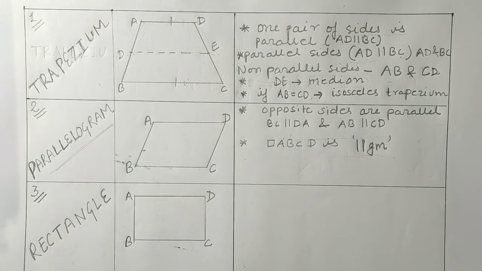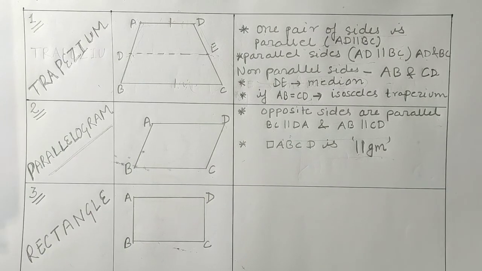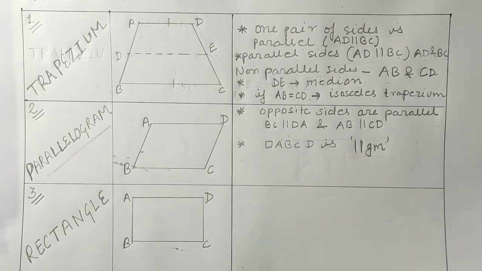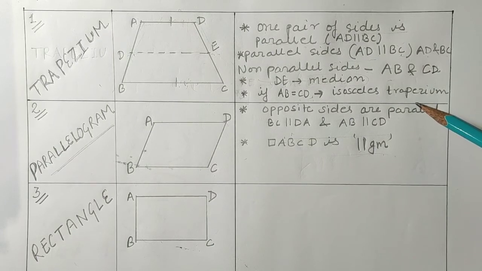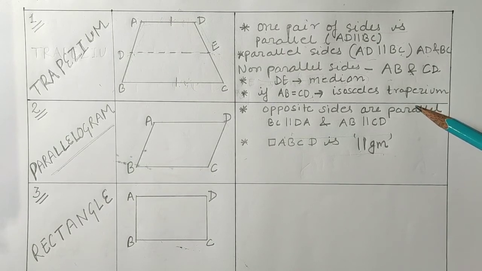What is a rectangle? So students, this shape we are studying from our childhood, that what is a rectangle. So in the rectangle, see why we have started from trapezium, because trapezium is the most basic structure of quadrilateral, and if we change something in trapezium, that will be parallelogram. If we change something in parallelogram, that will be rectangle.